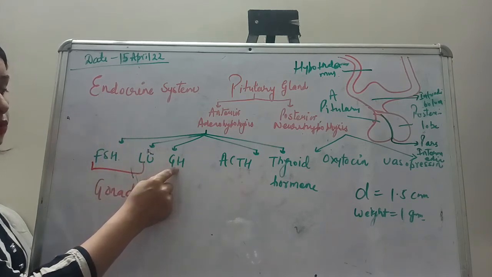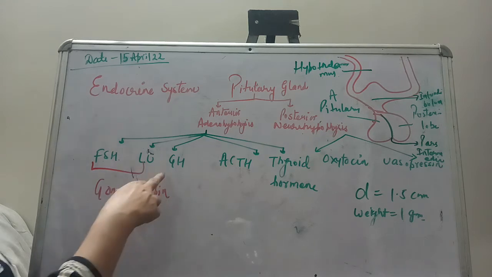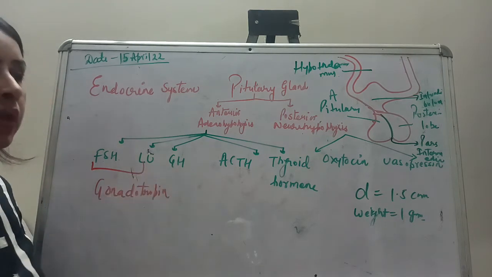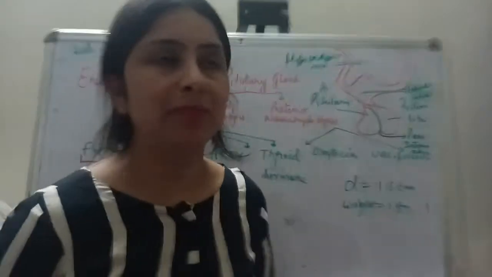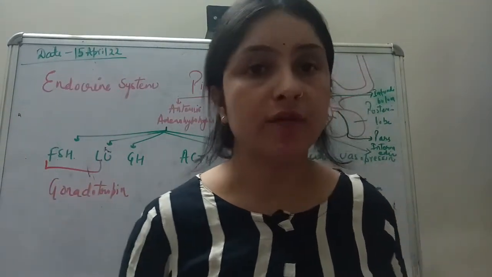There is one more hormone secreted from the somatotropic cells of the pituitary gland, which is called growth hormone. Growth hormone basically acts like an insulin-like growth factor. It helps in the growth of our body.